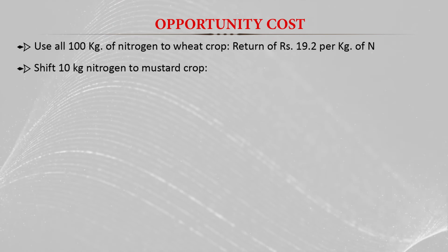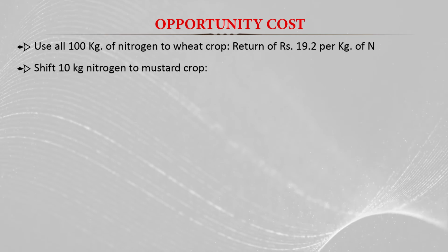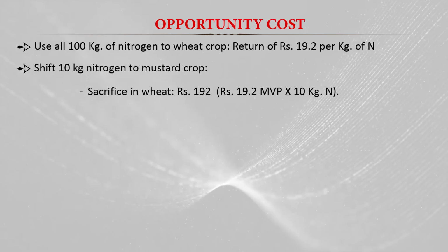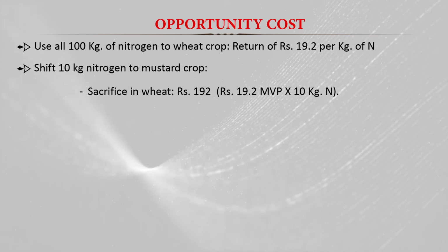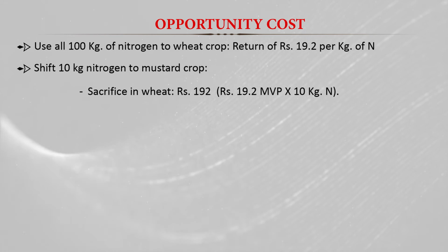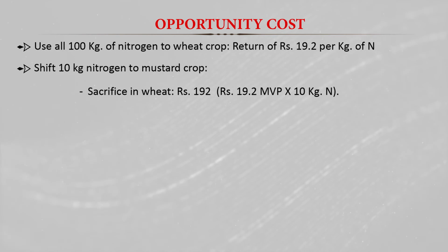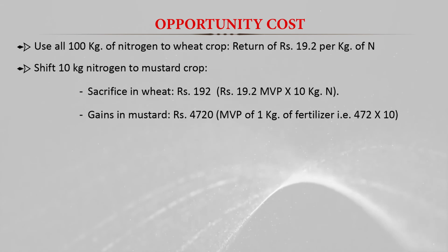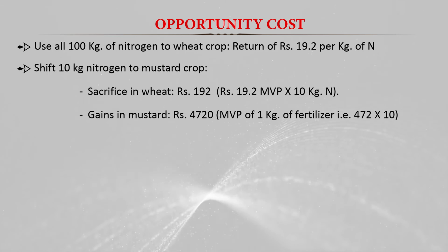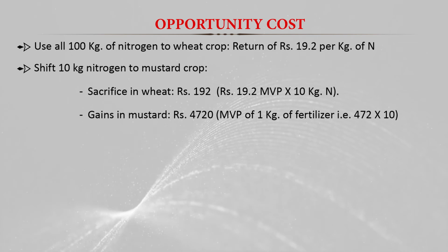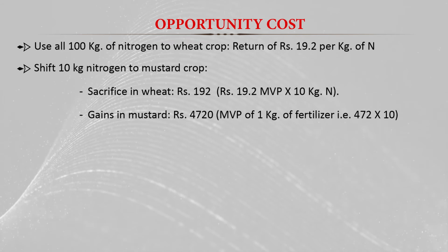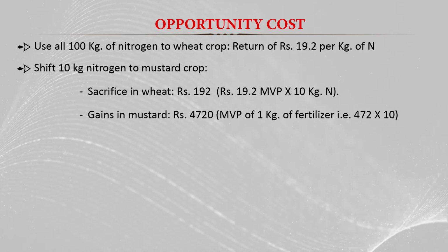When he shifts 10 kg of nitrogen from wheat to the mustard crop, he sacrifices the marginal value productivity of 192, and what he gains in the mustard will be 4,720 rupees.